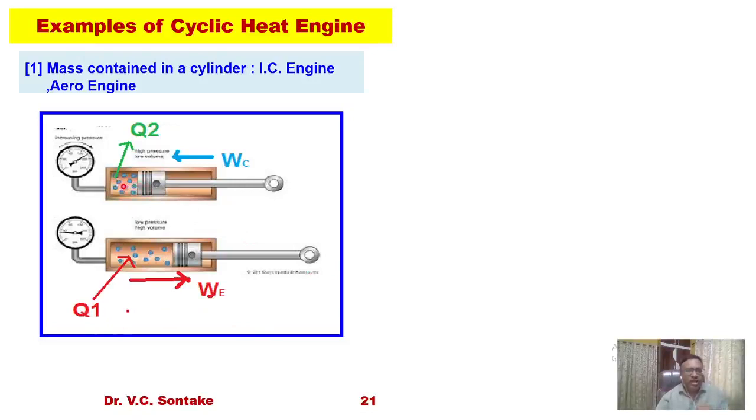Similarly, when you take out the heat from this gas, it will compress, and the piston will be moving in this direction. Or I can also say when the piston is moving in the leftward direction, it is doing some work WC on the gas, and as a result of this compression, the gas will reject heat Q2 to the surroundings. So this is a specialized device, the internal combustion engine or aero engine, where heat is converted into work or work is converted into heat.